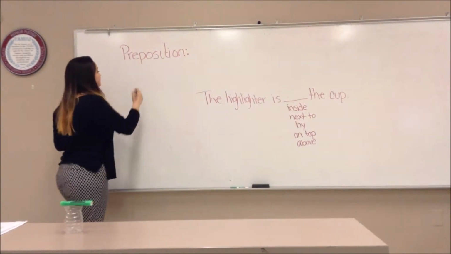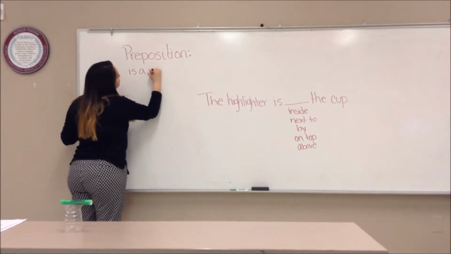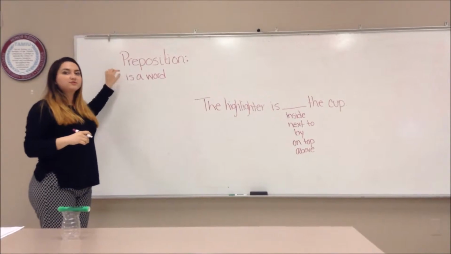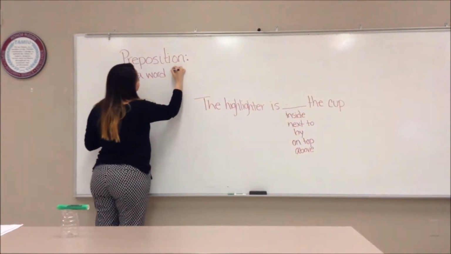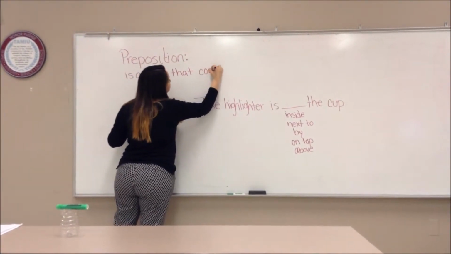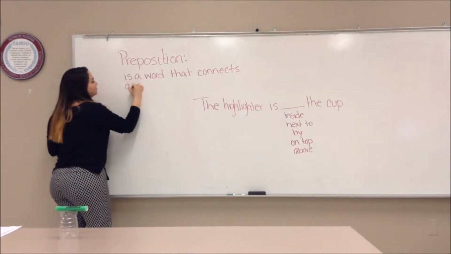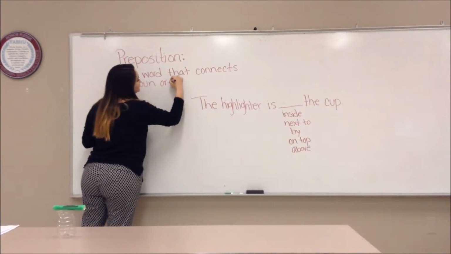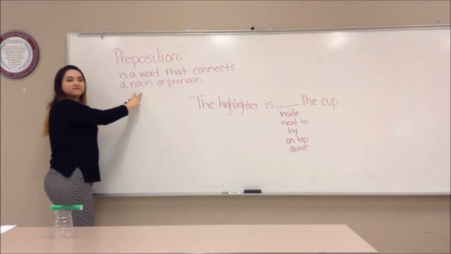A preposition is a word, and please, if you can take out your notebooks and write this definition down. It's a word that connects a noun or pronoun. What's a noun? Very good.